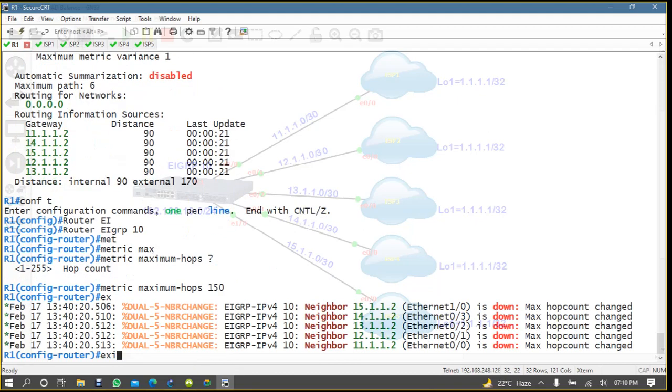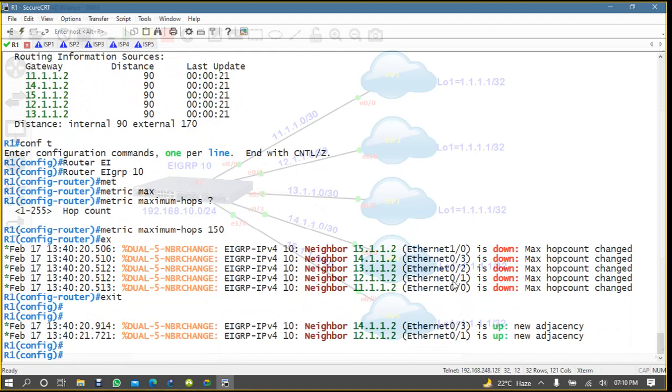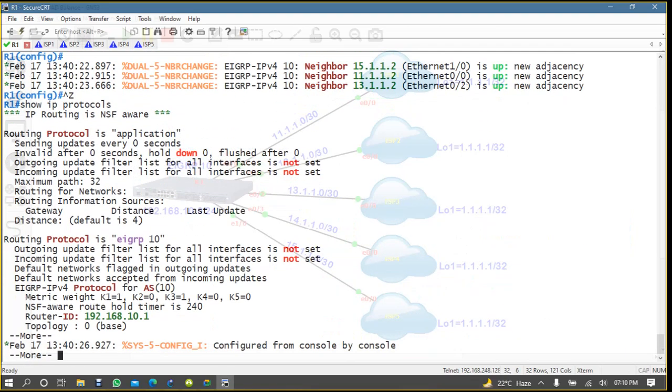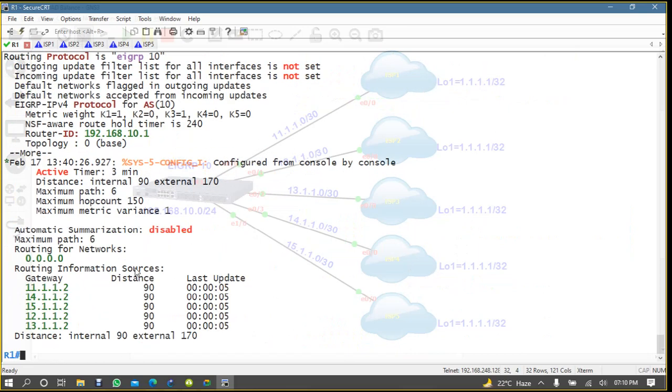So exit. Neighborship will go down and then come up, and then you check here with show IP protocols. Now you can see here maximum hop count is 150.